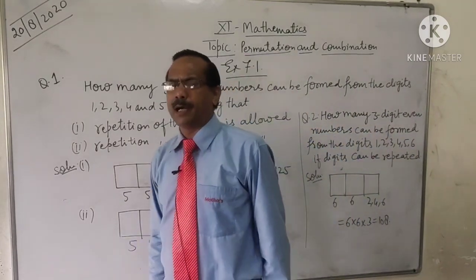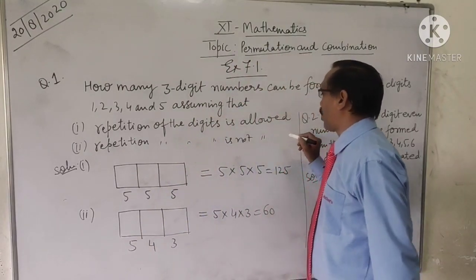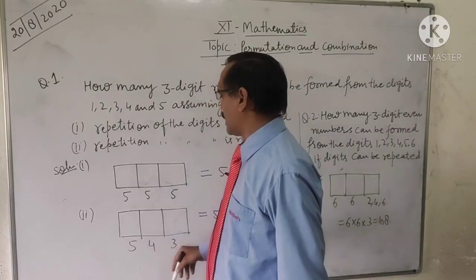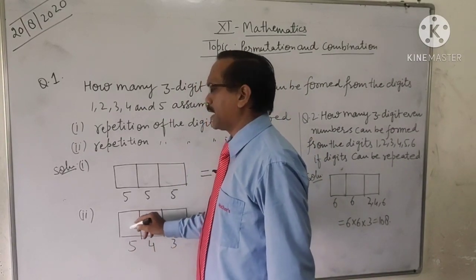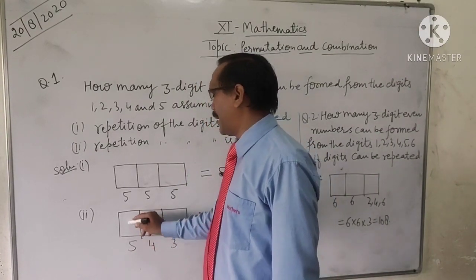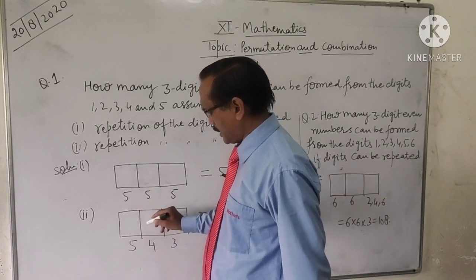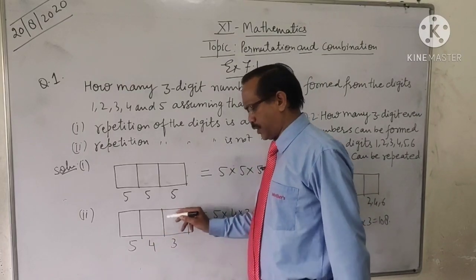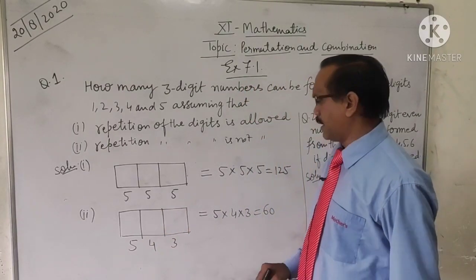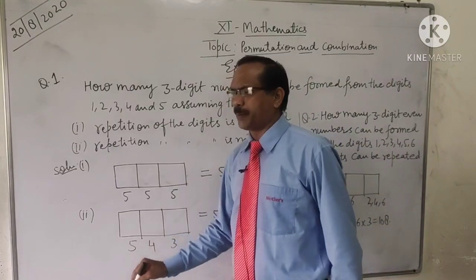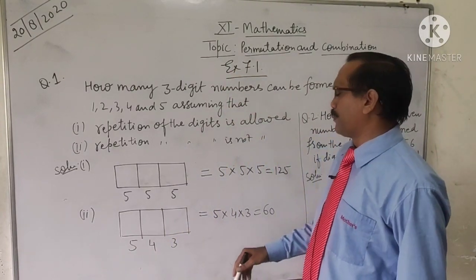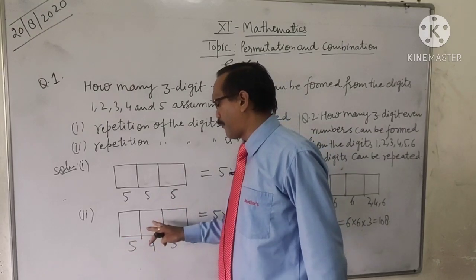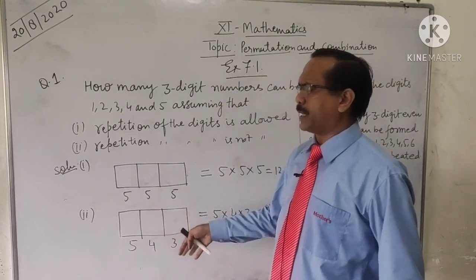Now in the second part, repetition of the digit is not allowed. So when repetition is not allowed, suppose the hundreds place can be filled in 5 ways, then the tens place can be filled in 4 ways, and the unit place in 3 ways, because repetition is not allowed. If we take any of the 5 numbers here, then we will have only 4 numbers here because 1 number is occupied.